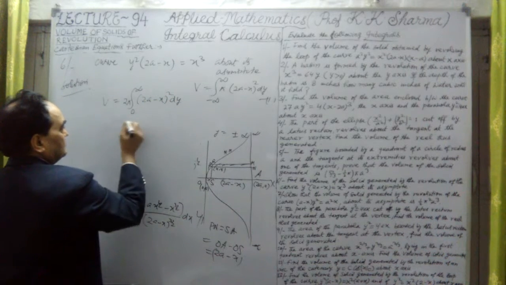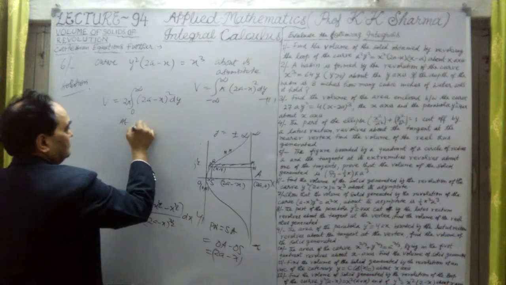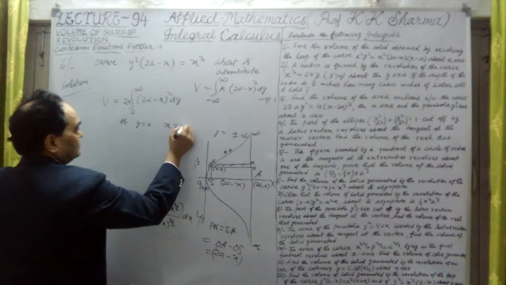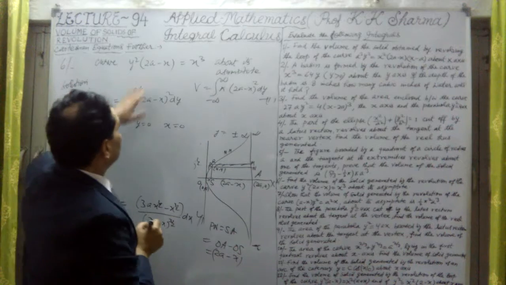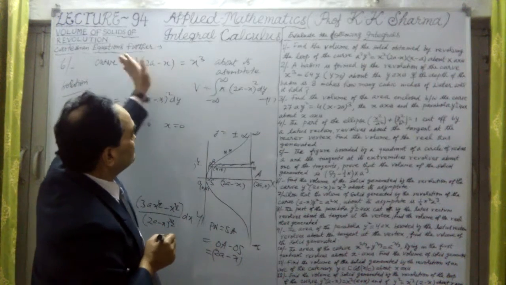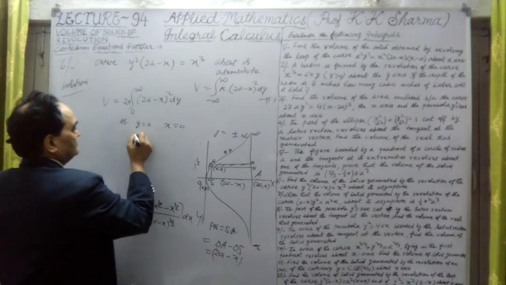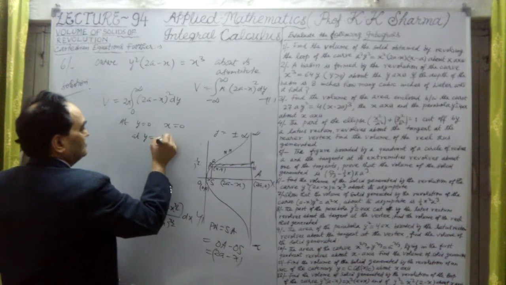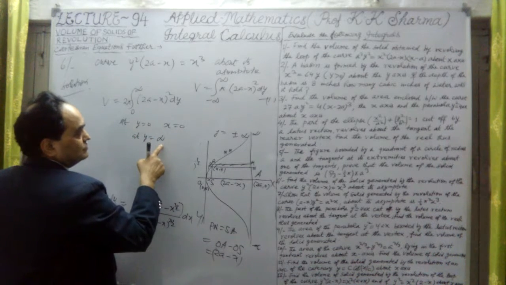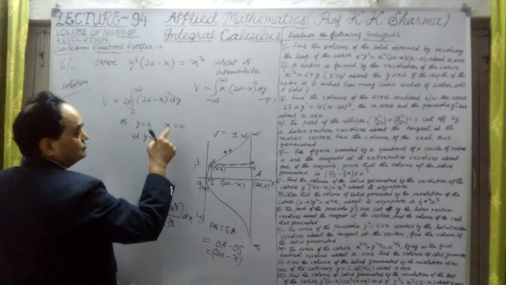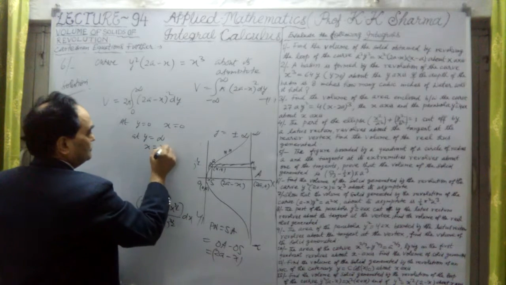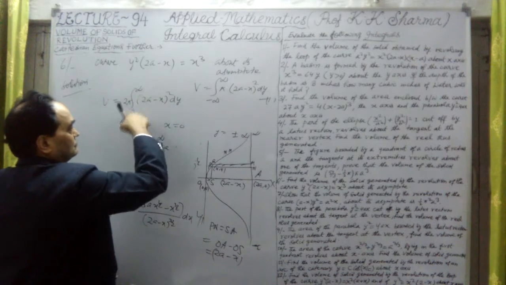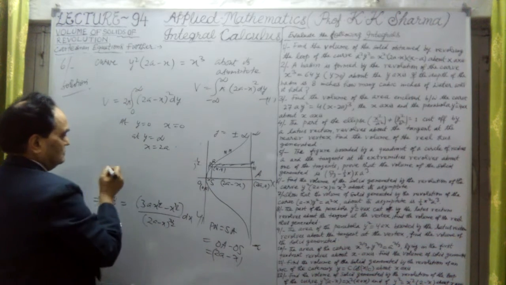Now let me convert the limits. At y equal to 0, x equal to 0. Why? Because when y is 0, x equal to 0. And at y equal to infinity, when is it infinity? At x equal to 2a. Positive infinity, so limits now will be 0 to 2a.